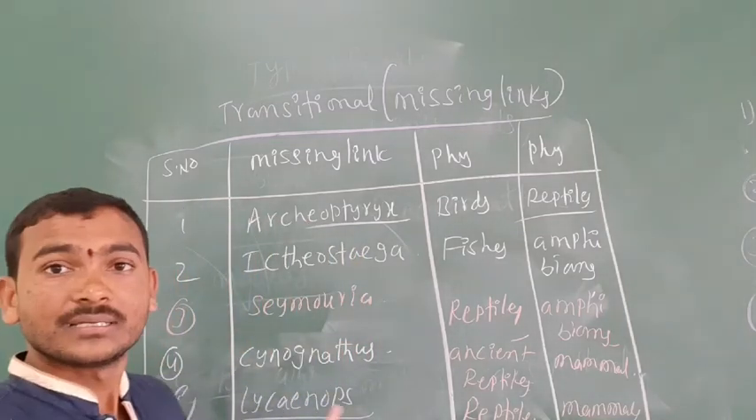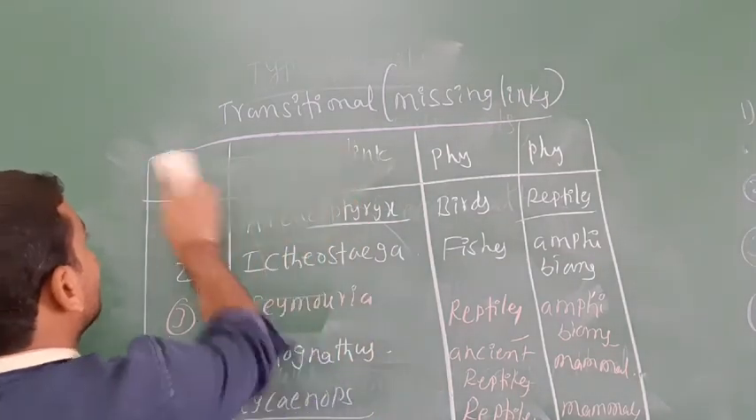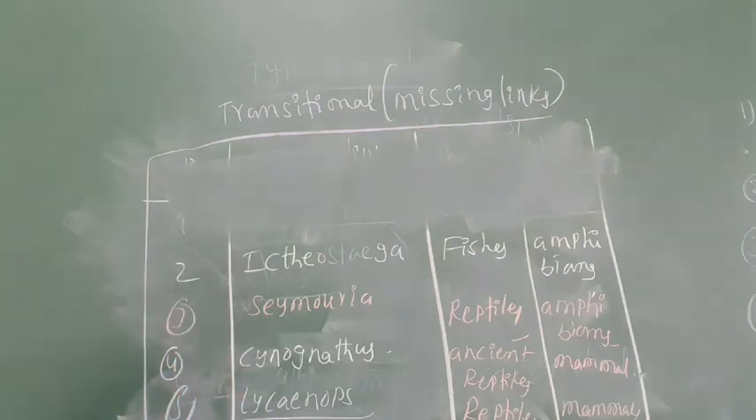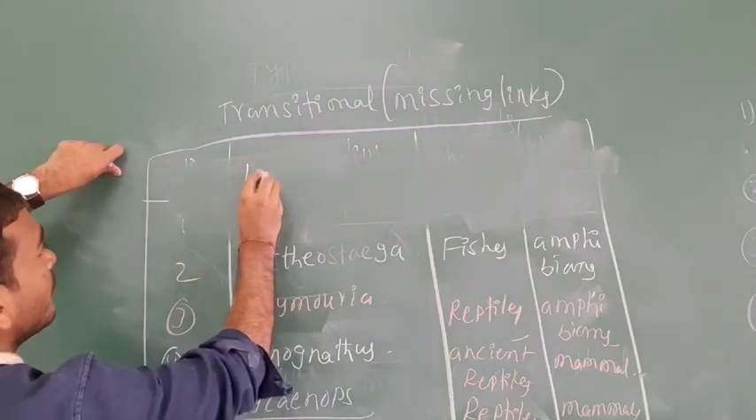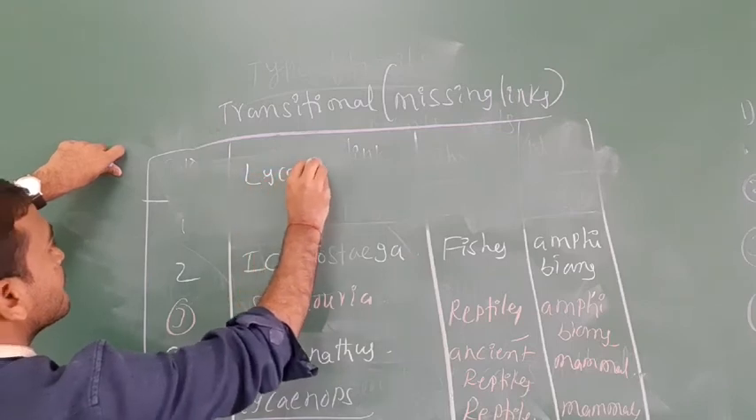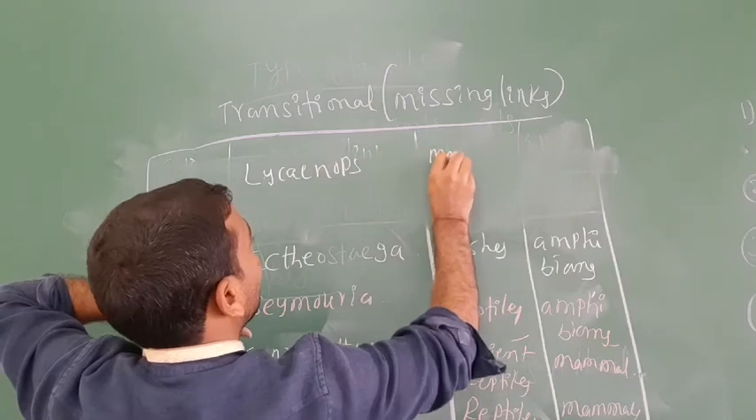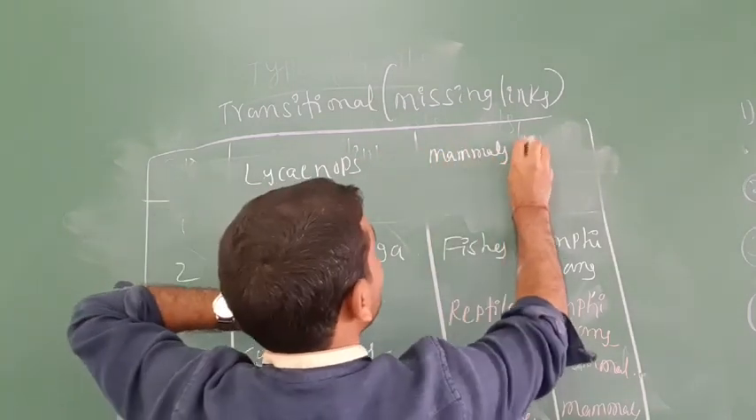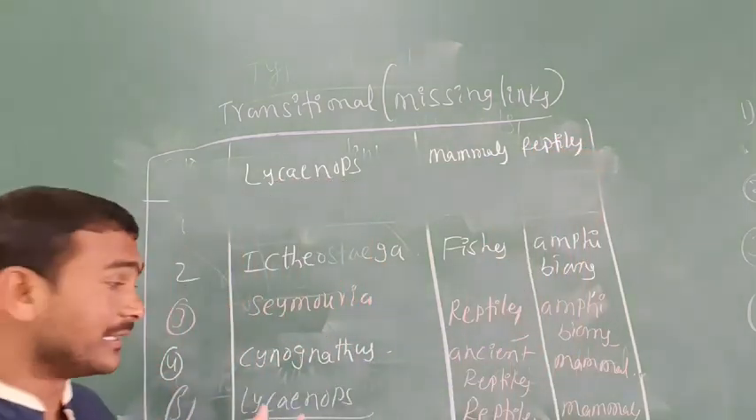Which one? Yes, I want to write it up. Which one? Lycaenops. It is a connecting link between the mammals and reptiles. Mammals and reptiles.